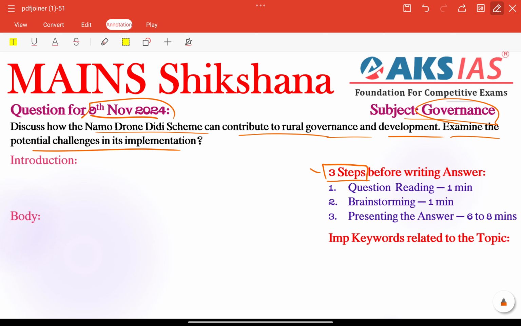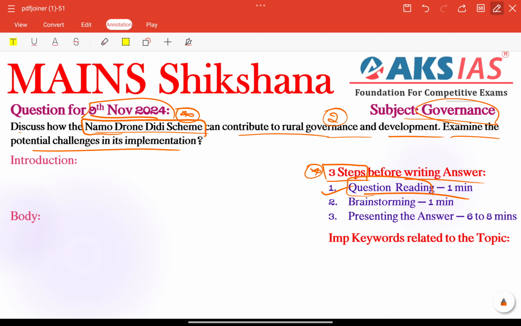Here we are daily implementing our important strategy, that is 3 steps before writing the answer. Within 1 minute we need to focus on identifying the question tag and different keywords. So question reading is the first step here. What is the important topic here? Namo Drone Didi scheme. So how many parts are there?